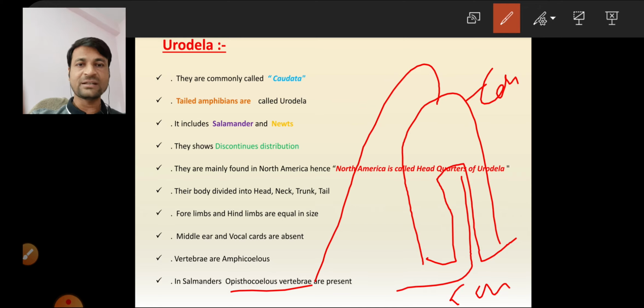Such a vertebra is called opisthocoelous. In amphicoelous, both sides are concave, but in opisthocoelous, one side is convex and the other side is concave.